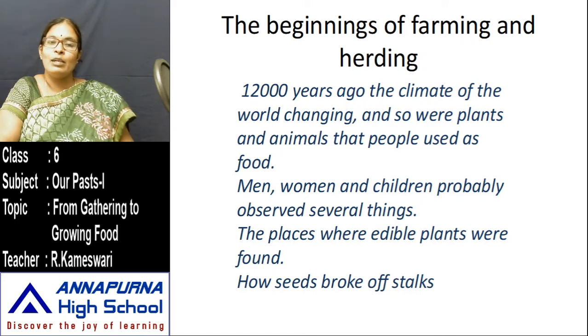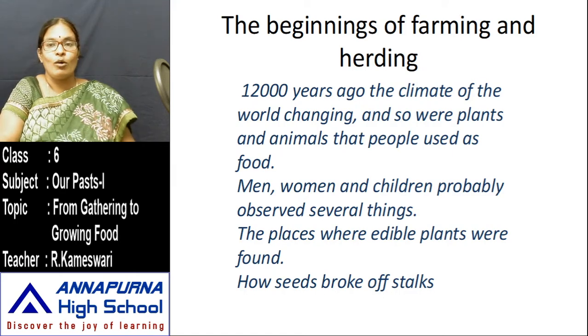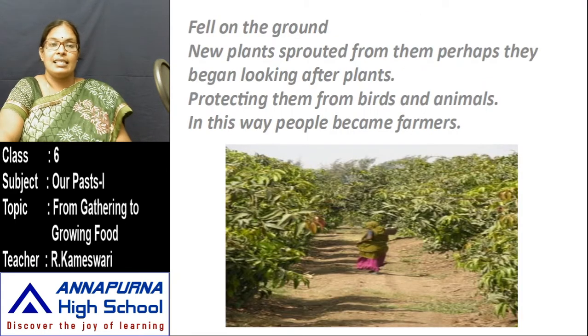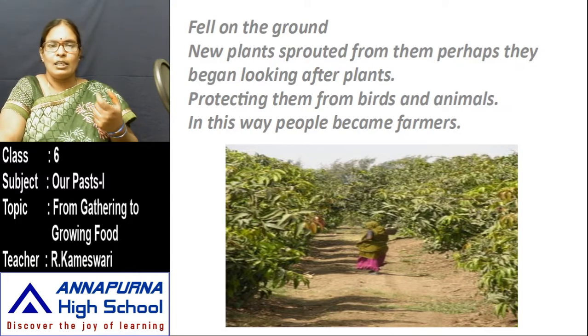The places where edible plants were found, which areas had the edible plants, how the seeds broke off stalks. These are all things they learned in those days. Those seeds fell on the ground. New plants sprouted from them. Perhaps they began looking after the plants. Okay, they started growing the little plants.